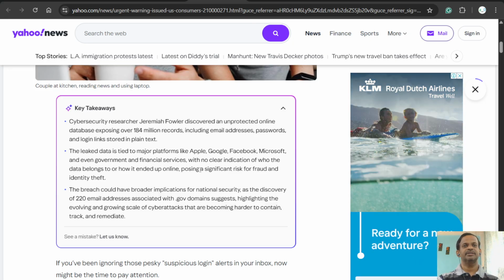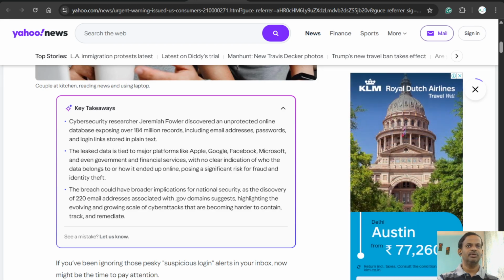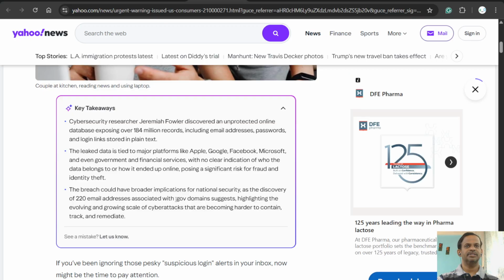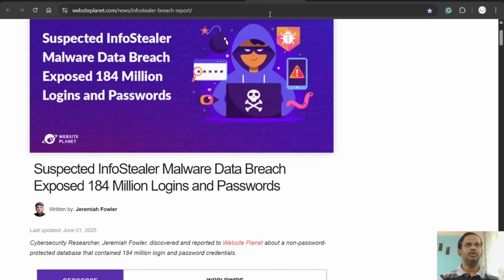But if we have data from Apple, these MNCs, and also .gov domains, there must be some pattern we can't understand, and when we don't understand something, there is something serious happening behind the door. So I went to Jeremiah Fowler's blog.